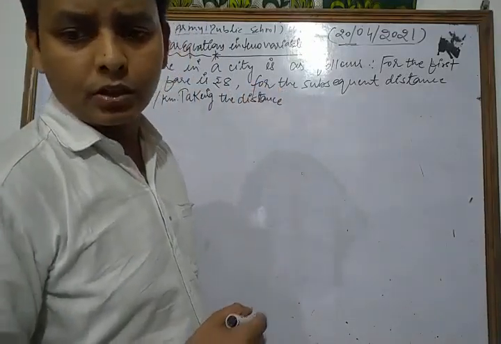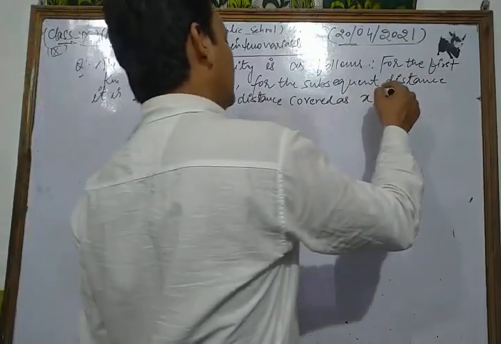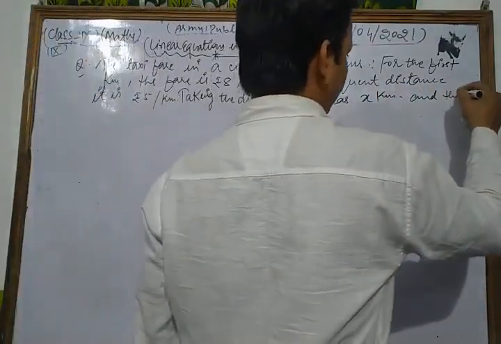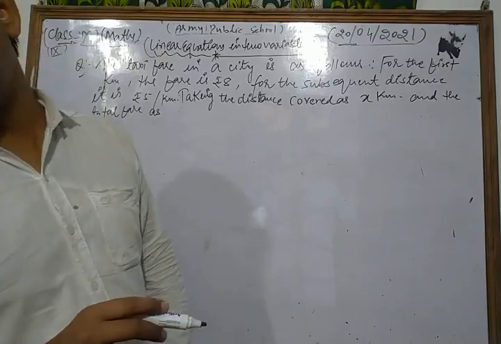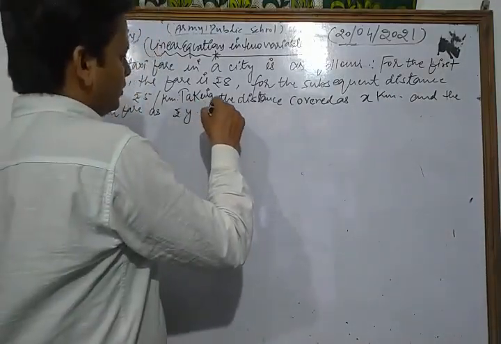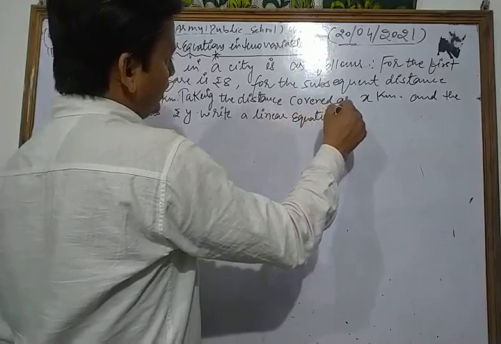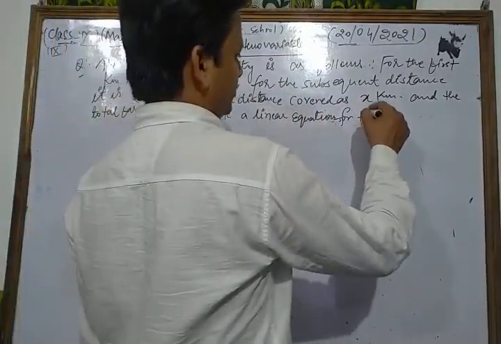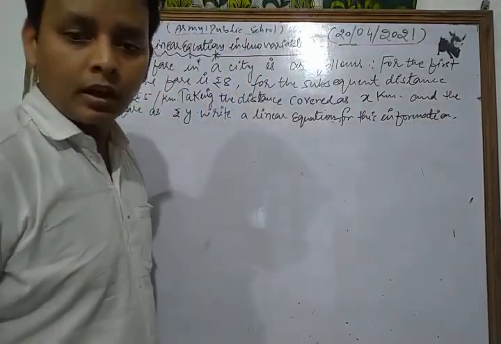Taking the distance covered as x kilometers and the total fare as rupees y, write a linear equation for this information and draw its graph.